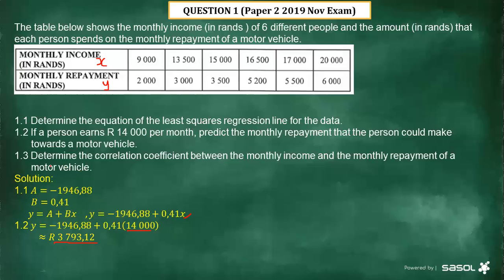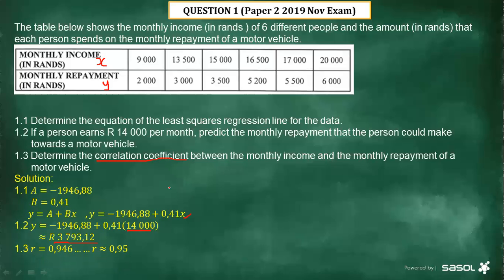1.3, it says determine the correlation. It's very important, this one. Determine the correlation coefficient between the monthly income and the monthly repayment of the motor vehicle. Now, to answer this 1.3 is very, very simple.